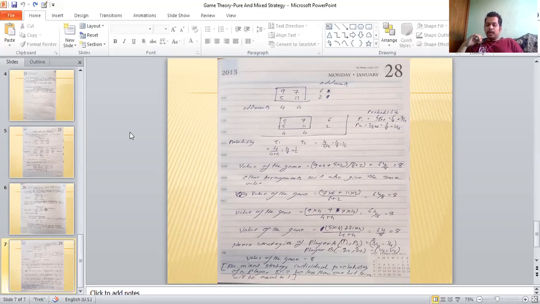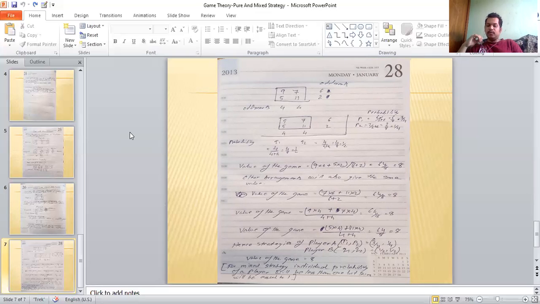Hence the strategy for player A will be P1, P2, that is 3/4, 1/4, and the strategy for B is Q1, Q2, that is half, half, and the value of the game is 8. As I previously explained, for a mixed strategy, the probability of each individual strategy will be less than 1, and the sum of all the probabilities will be equal to 1.